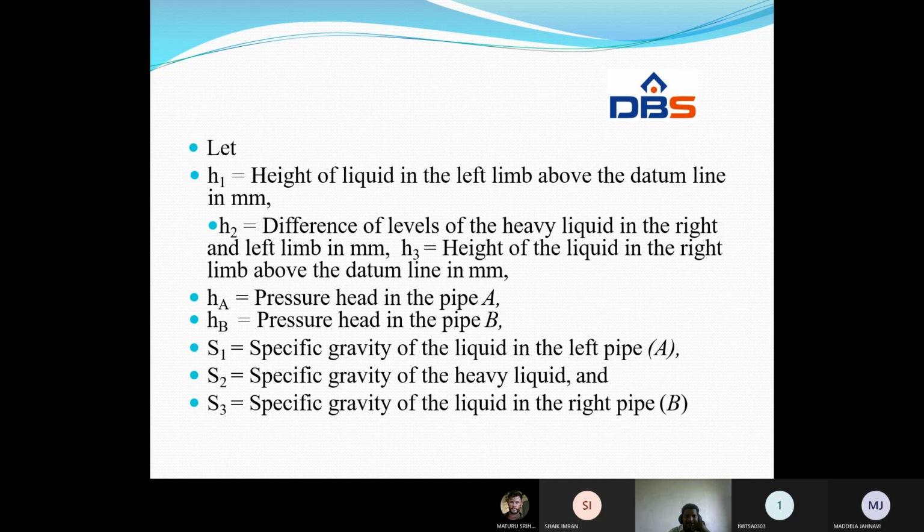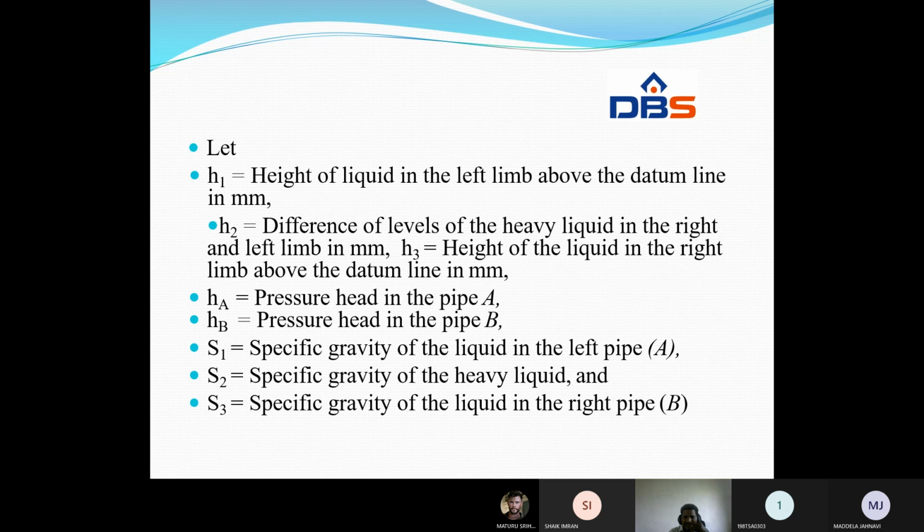Let H1 be the height of the liquid in the left limb above the datum line in mm. H2 is the difference of levels of the heavy liquid in the right and left limb in mm. H3 is the height of the liquid in the right limb above the datum line. HA is the pressure head in pipe A. HB is the pressure head in pipe B.